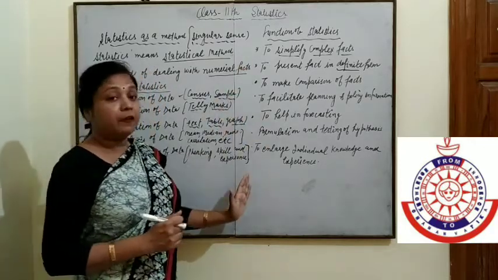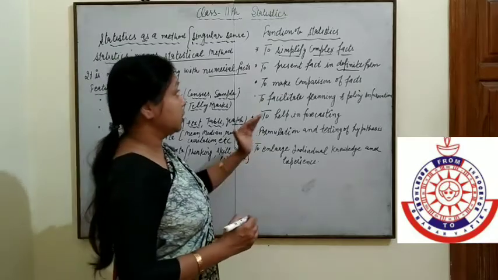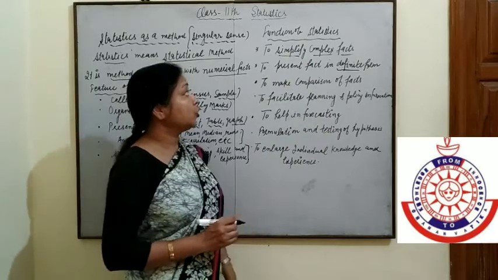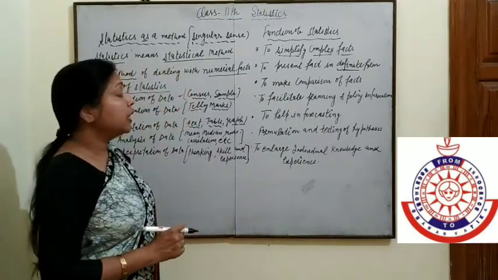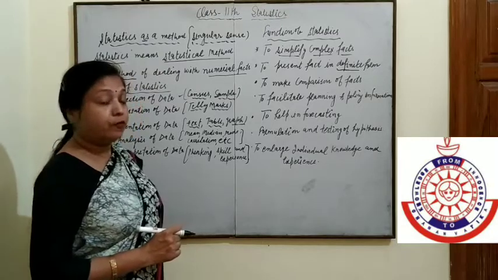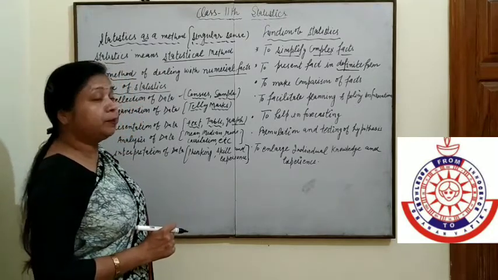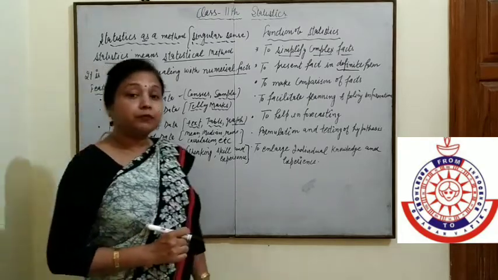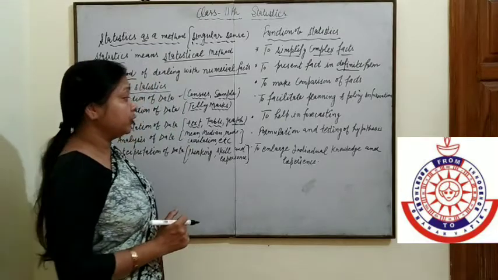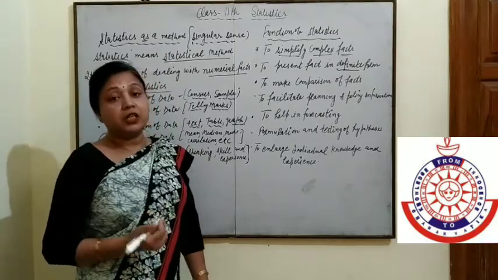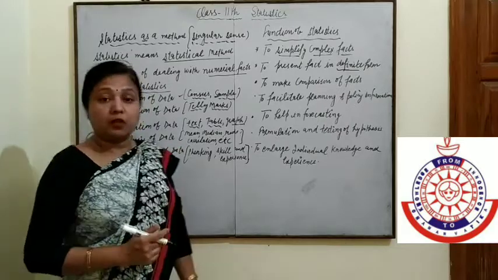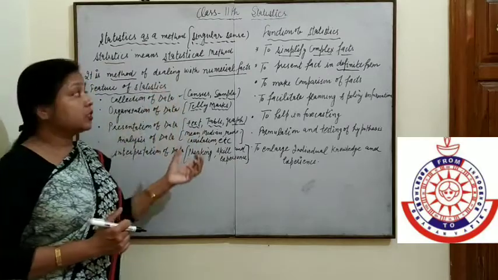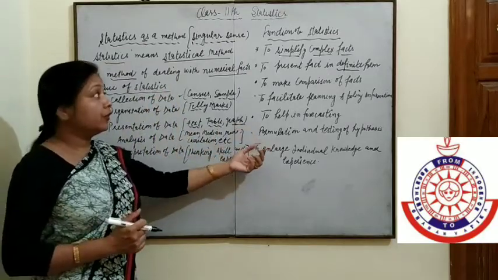So these are the functions of statistics. First is to simplify complex data. Second is to present facts in definite form. Third is to make comparison of facts. Fourth is to facilitate planning and policy formation. Fifth is to help in forecasting. Sixth is formulation and testing of hypotheses. And last is to increase the knowledge and experience of the individual. So here we have discussed the features of statistics and the functions of statistics.